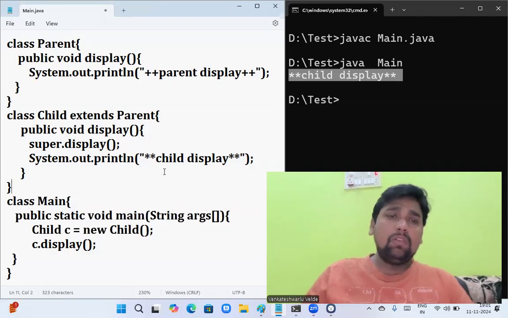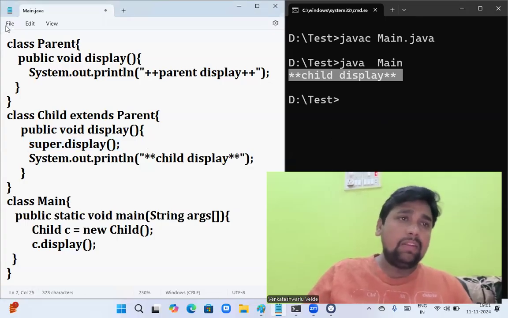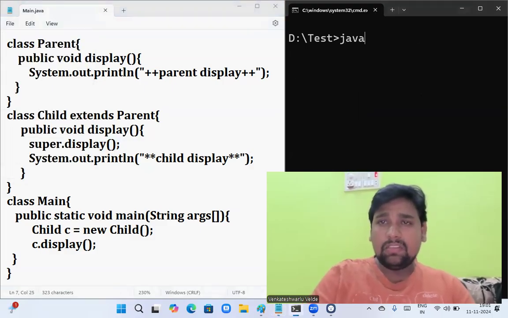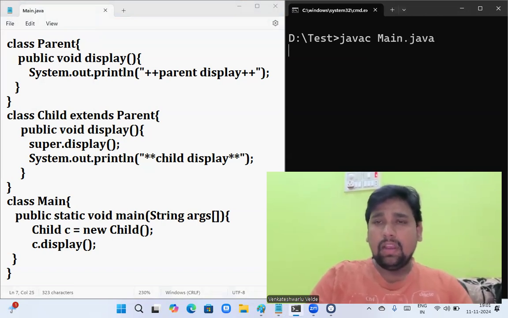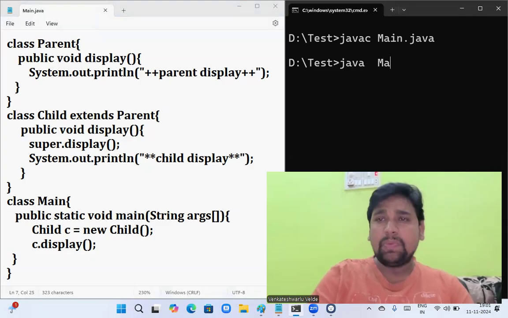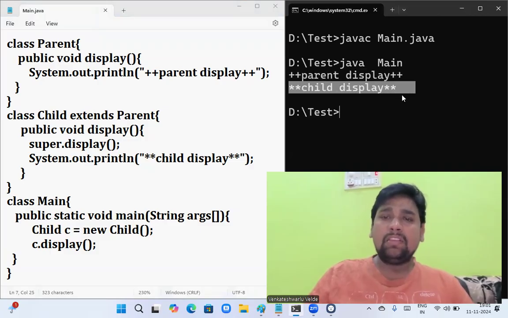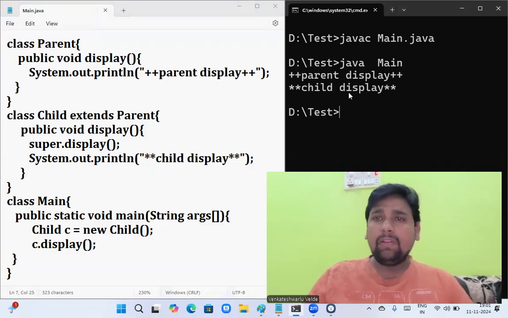That means even though there are two methods with same signature, we can call the superclass method by using the super keyword. Just save this file and once again compile with javac main.java and run the file as java main. Just see the output, guys. Superclass method is called as well as child class method is also called. Thank you so much. We shall have another topic. Thank you.